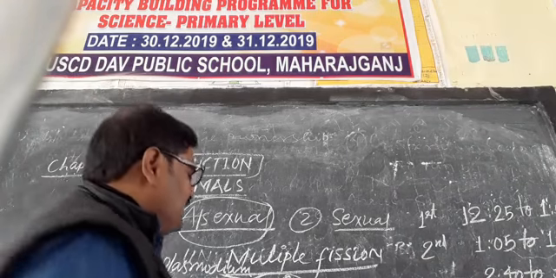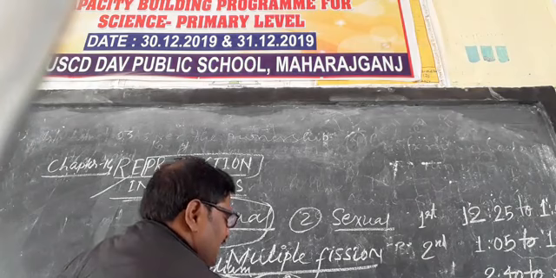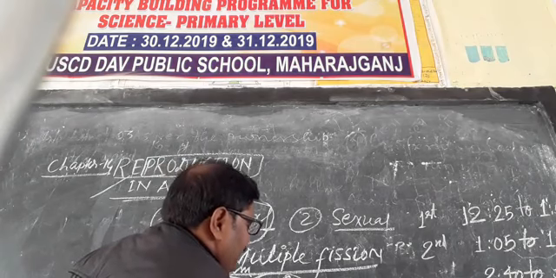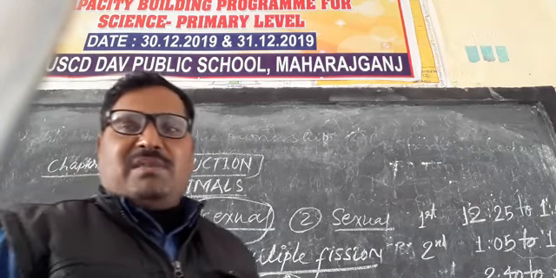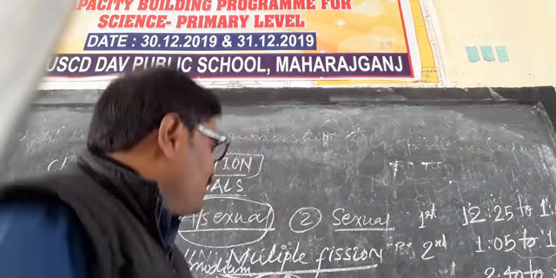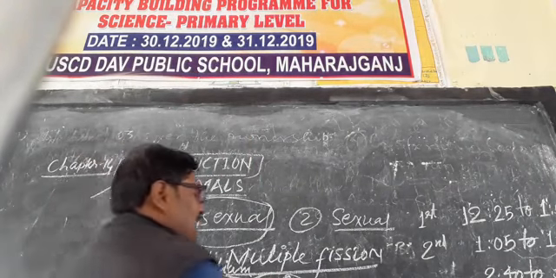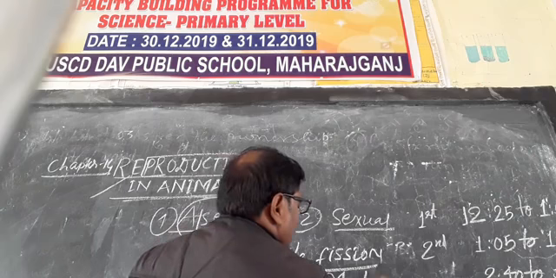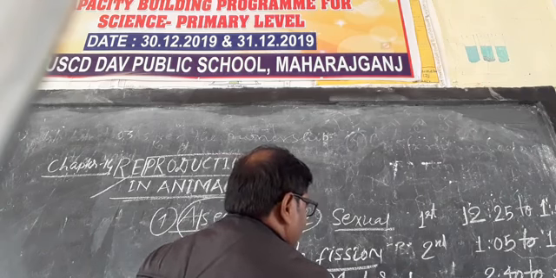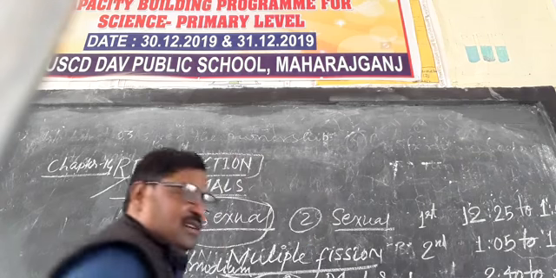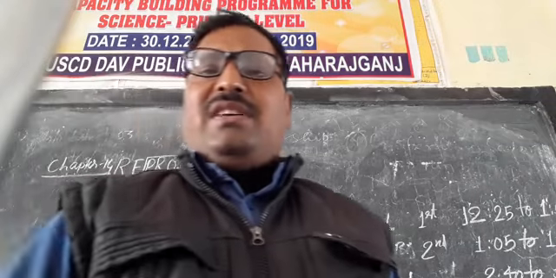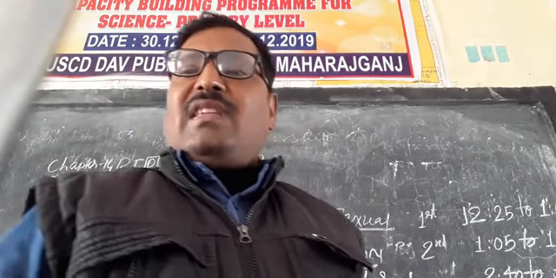Ultimately, when their number increases many times, it applies pressure on the membrane of the plasmodium. So what happens? The plasmodium cells are liberated from the membrane, and this is called multiple fission in the case of Plasmodium vivax, or the malarial parasite. That is called the malarial parasite, also called a protozoa. So that was multiple fission. After that, there is another topic.